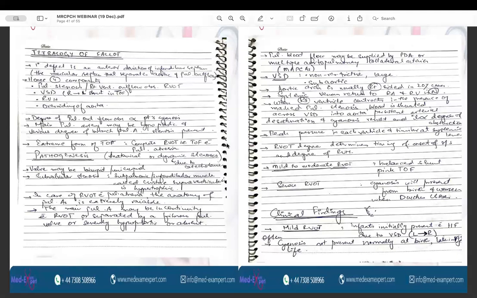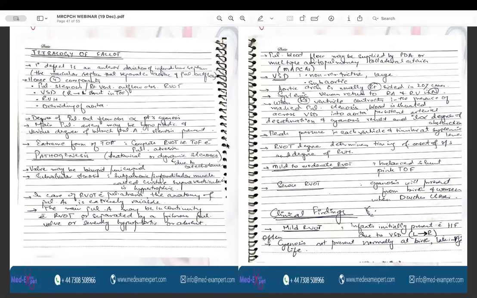In case of mild to moderate right ventricular outflow tract obstruction, there is a balanced shunt, and there is pink TOF. In case of severe right outflow tract obstruction, cyanosis is present from birth, and it will worsen whenever the ductus is closed. So this is also a duct dependent lesion.